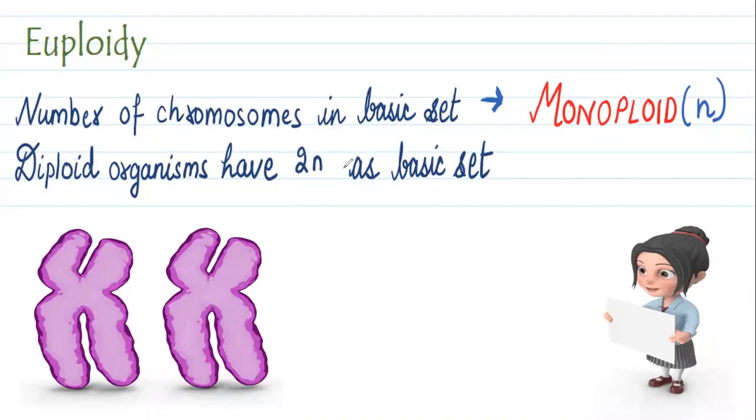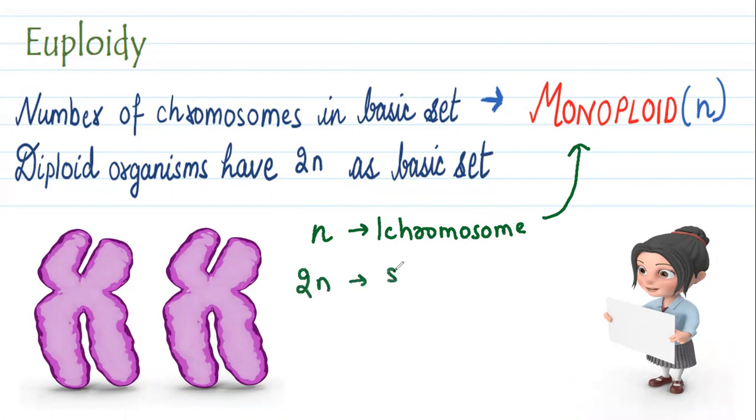First of all, we need to understand this is n. n means one set of chromosomes, or we can say that this is the monoploid situation. Whenever we talk about a diploid organism, it is represented as 2n. 2n means two sets, basically two sets of chromosomes.